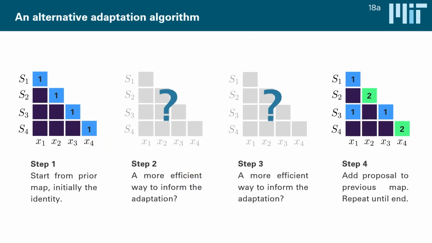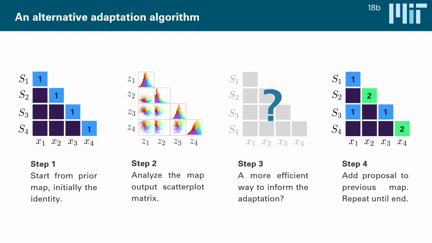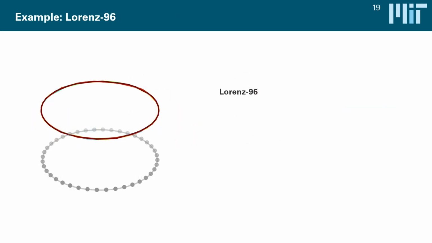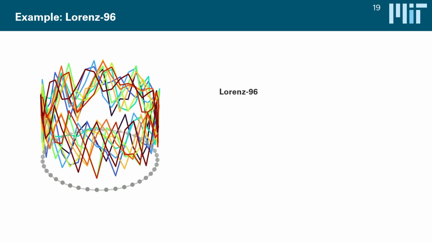So this brings us back to our adaptation algorithm, where we replaced the expensive exploration of basis functions by just analyzing the scatterplot matrix of the output of a map. We calculate the deviation from the null hypothesis for each of these entries in the scatterplot matrix, and then just make the map more complex in the corresponding blocks. And we keep doing this until either all null hypotheses are fulfilled, or we reach a maximum level of map complexity. So with this, let us take a look at an actual example.